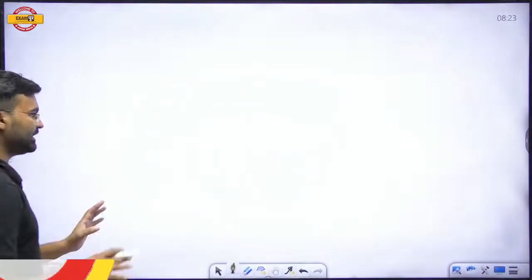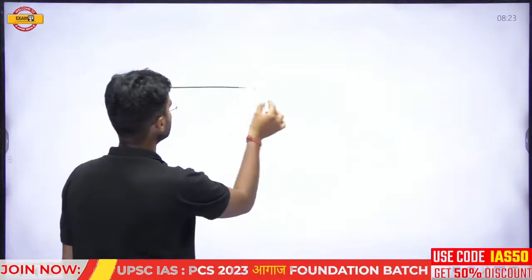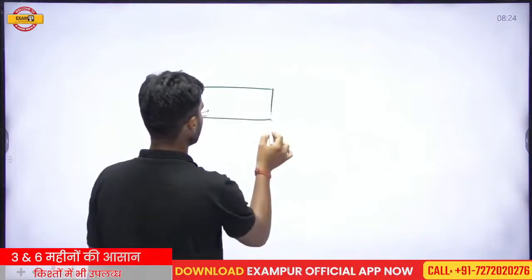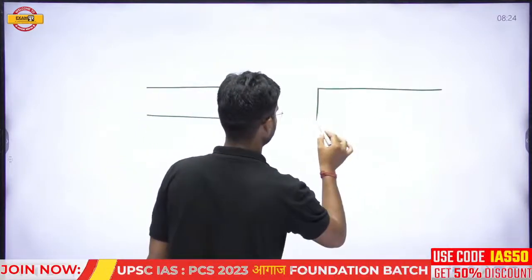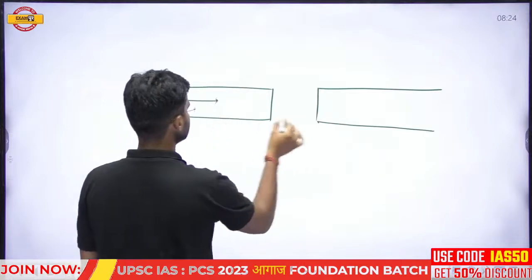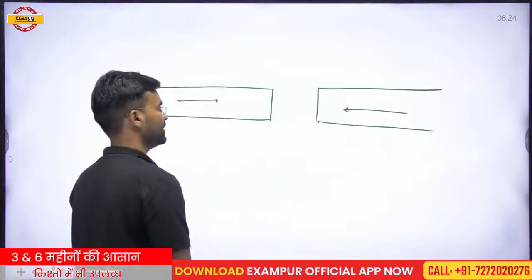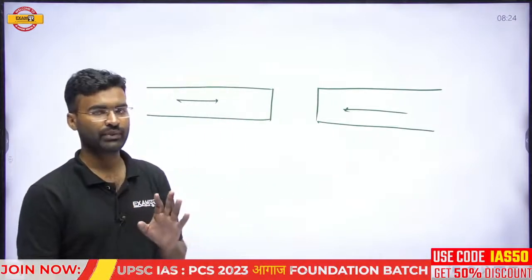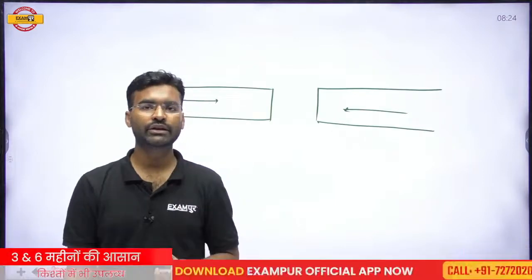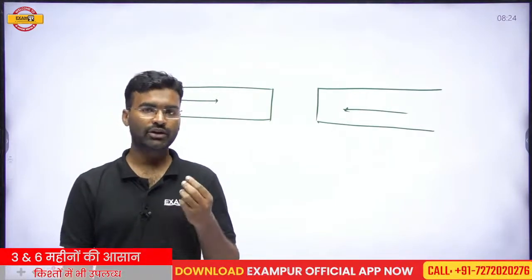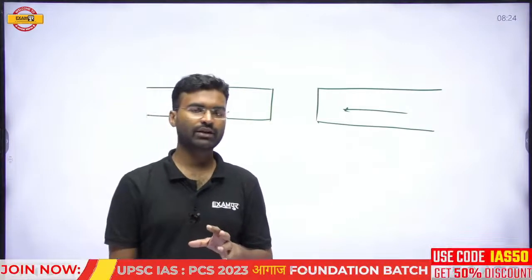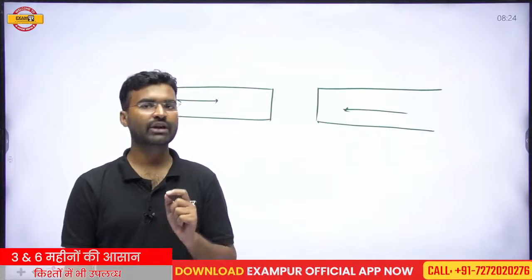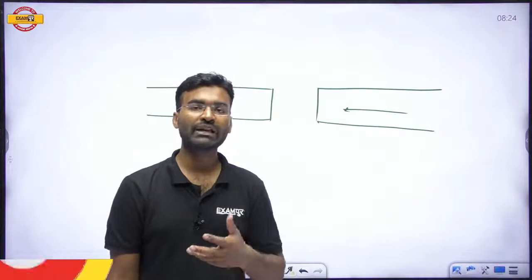Okay, so the literal meaning of convergence is to close toward each other. Suppose this one is the plate and the second plate is this. These two plates start to move toward each other, and the pace of the movement of the plate is very, very low. That means a few centimeters in 100 years or a few centimeters in 50 years. So the movement of the plate is very slow, and that is why the formation of any landform structure takes millions of years.